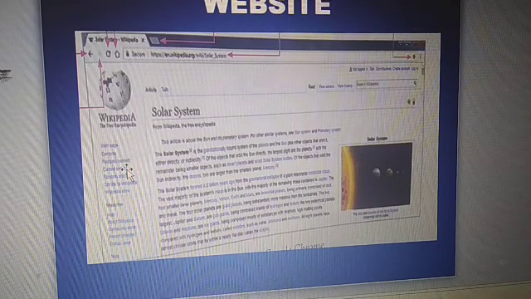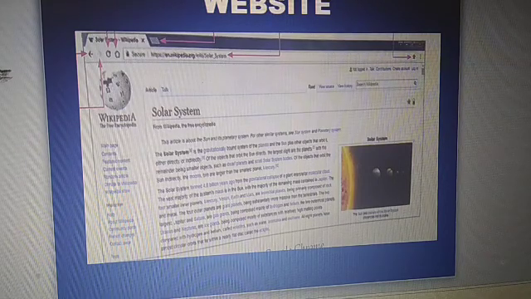Every web page contains hyperlinks, text, graphics, audio and video. Our textbook gives information only in the form of text and pictures, but web pages are special pages which give information in the form of audio, video, animation, graphics, text and hyperlinks. So I hope you understood this.